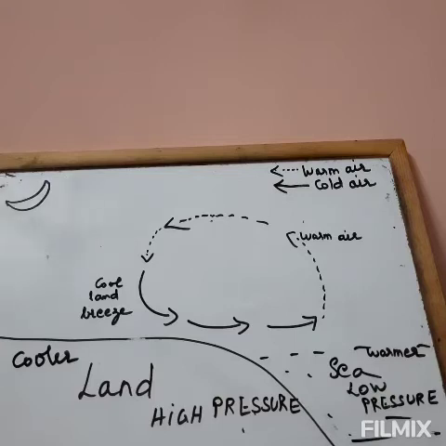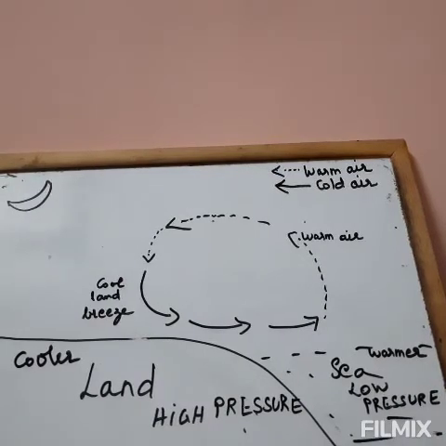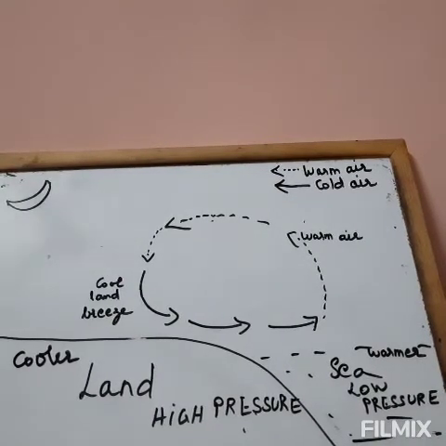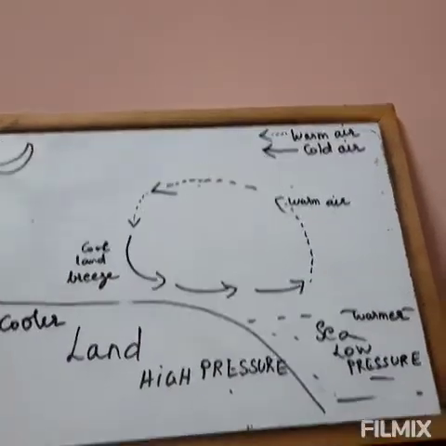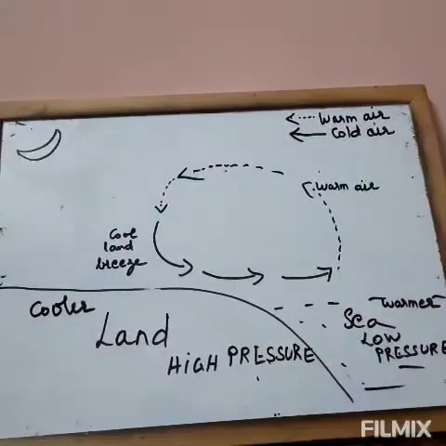So the temperature remains moderate. So this is how the land breeze and sea breeze modifies the temperature conditions along the coastal areas. This plays a very important role.